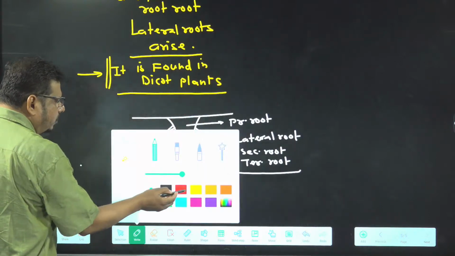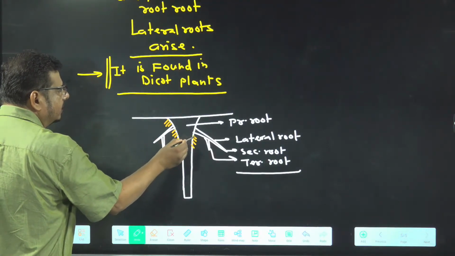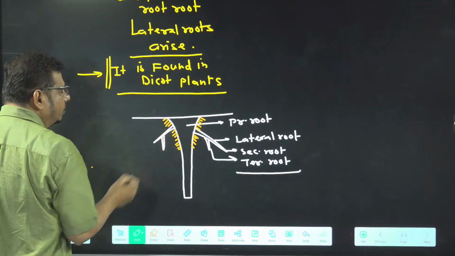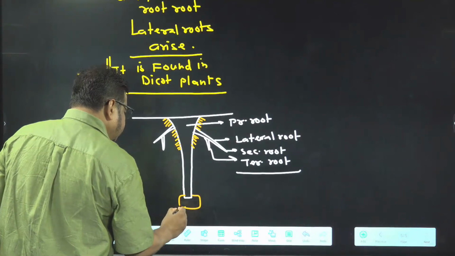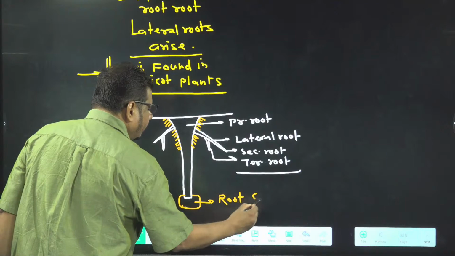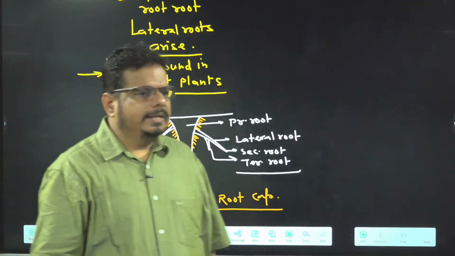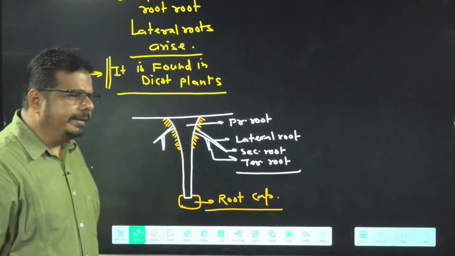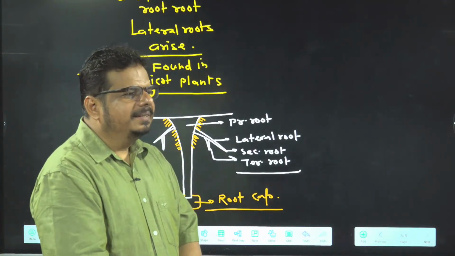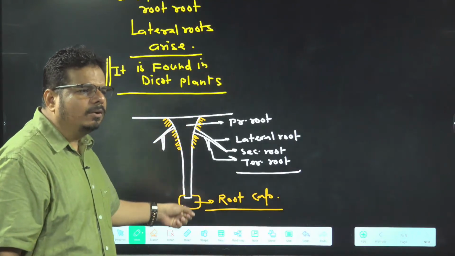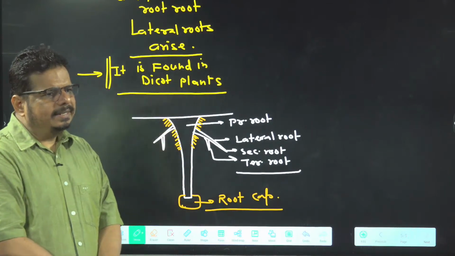So in the tap root system, what are you getting here? These are root hairs. Getting the idea or not? And in the tip region, the terminal region, the root cap is present. So this is a tap root system. Yeah, the lesson has already started. Such a kind of root system you will find in dicot plants. And this type of root is called true root. Getting the idea? Is it clear? It's all right?